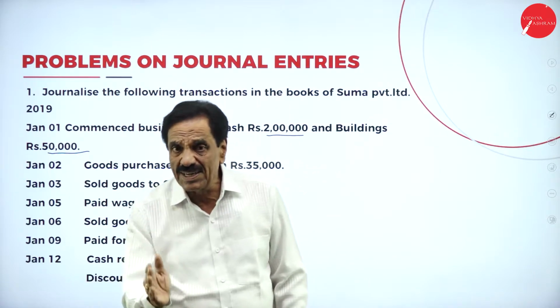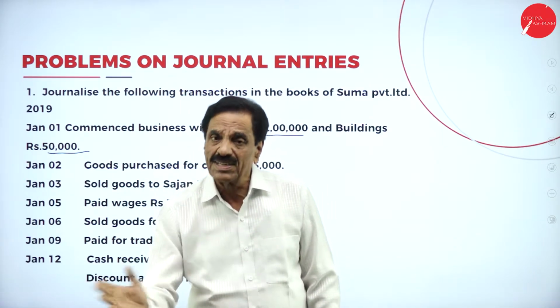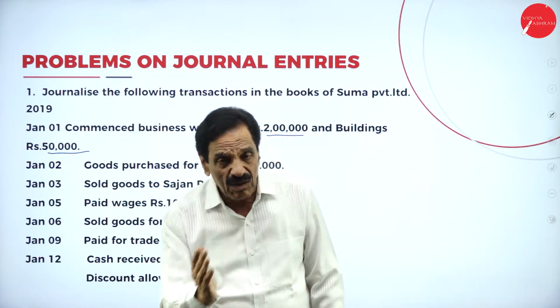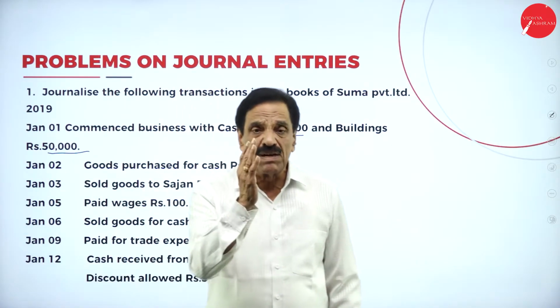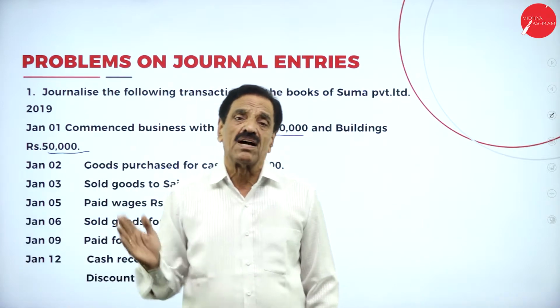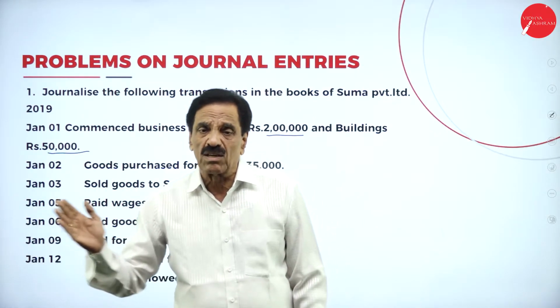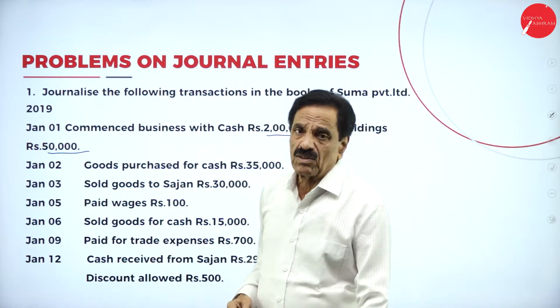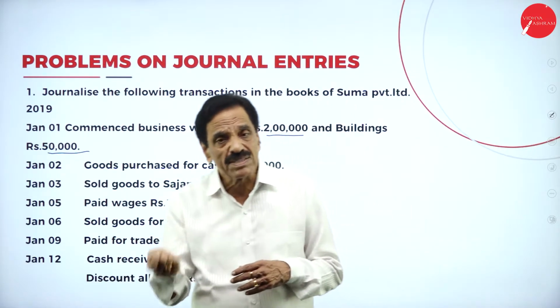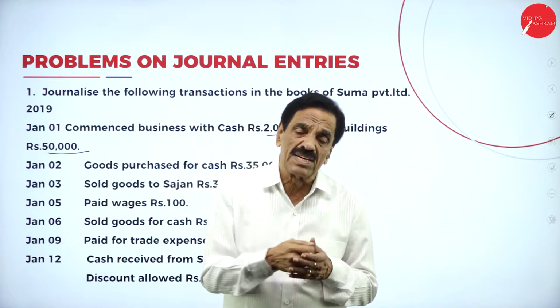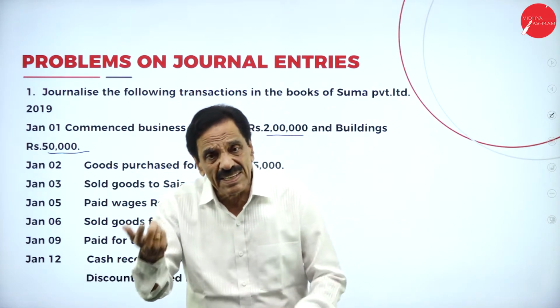I'll repeat the entry. Cash account debtor 2 lakh, building account debtor 50,000 to Suma's capital account 2,50,000. Who contributes? Suma is a personal account. What does the personal account say? Debit the receiver, credit the giver.